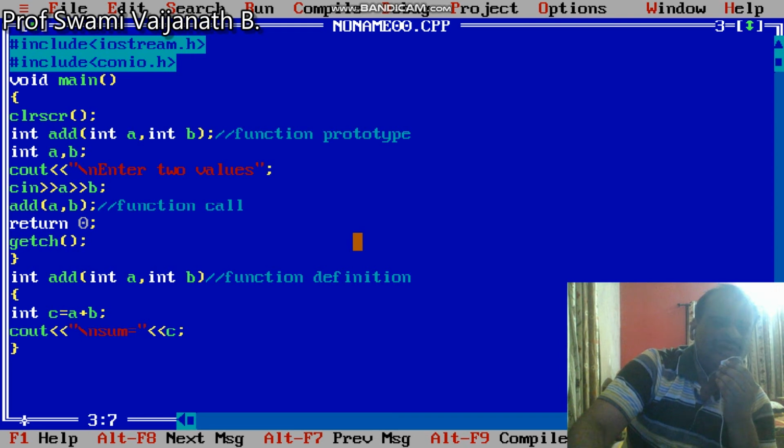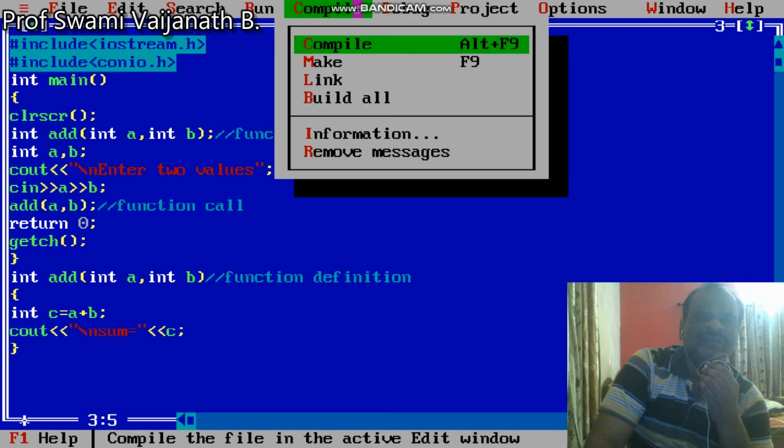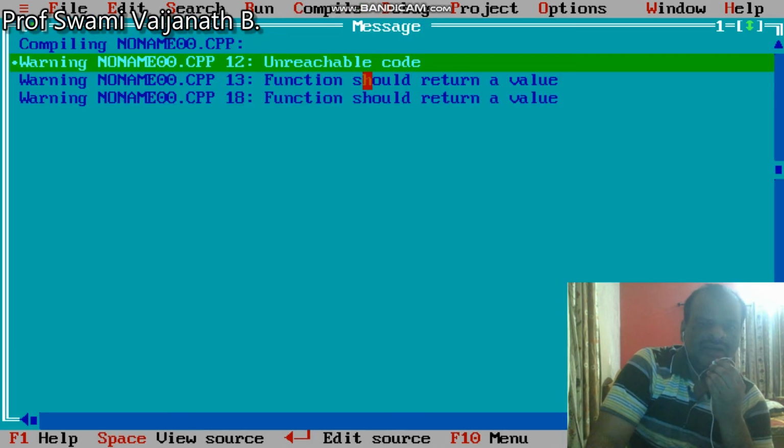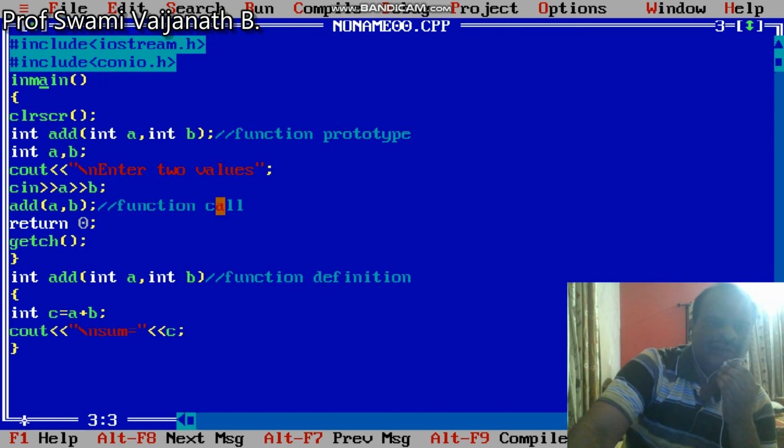And whenever the function does not return anything, that is int or double, then some errors come, and these are warnings. So the best way is to declare the main function as void, and these are also void.